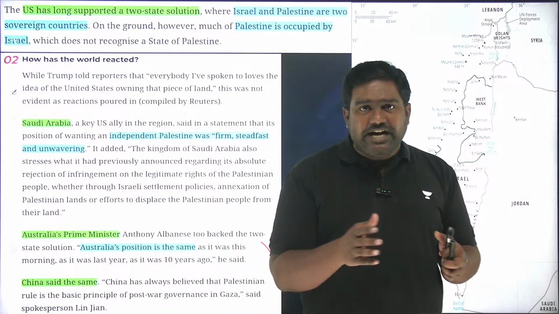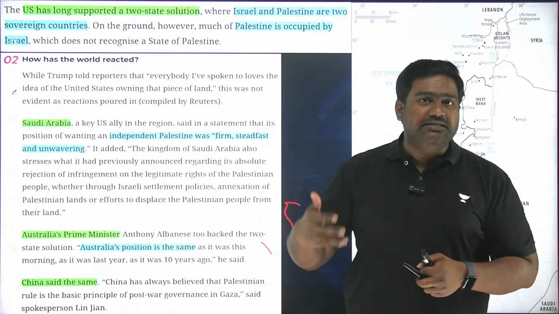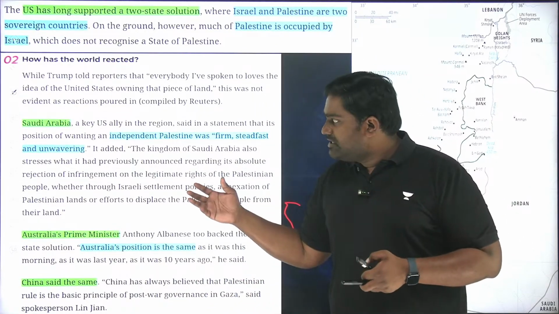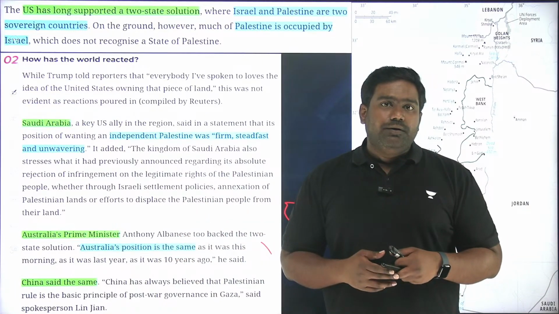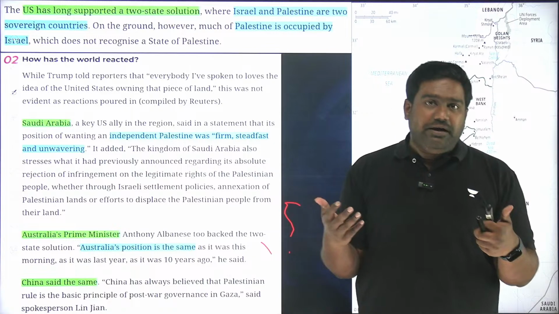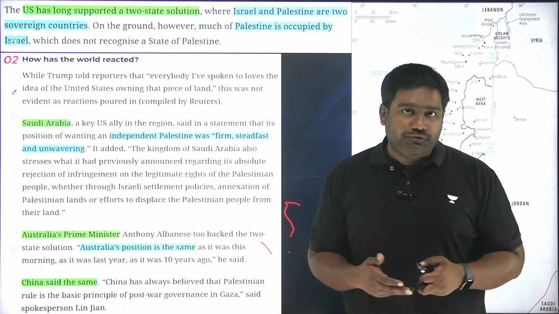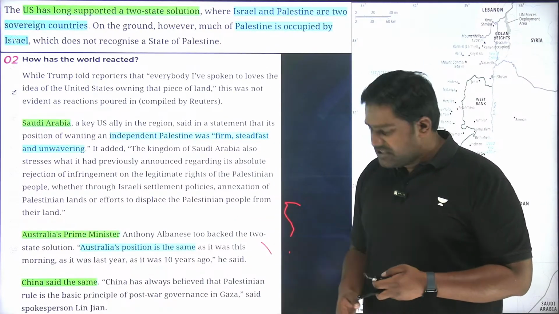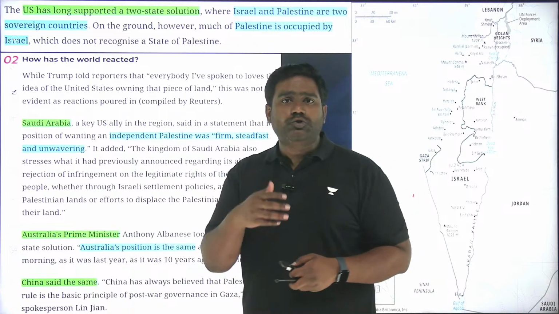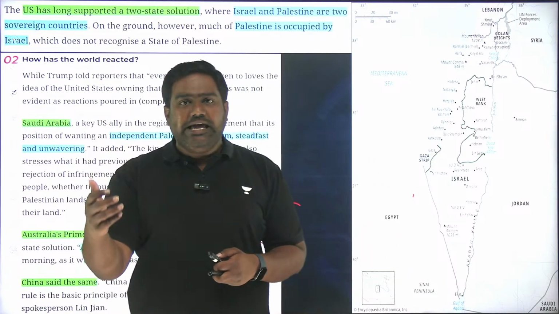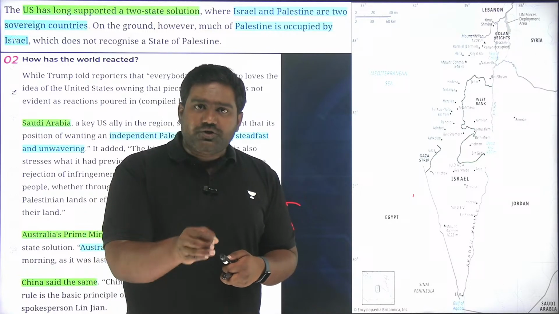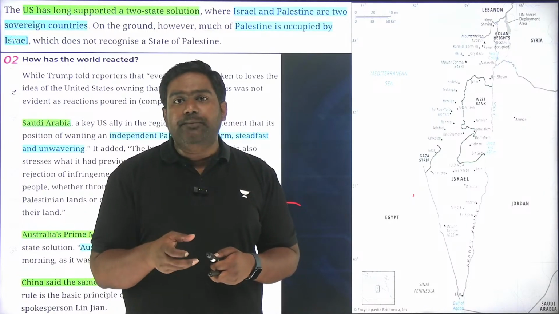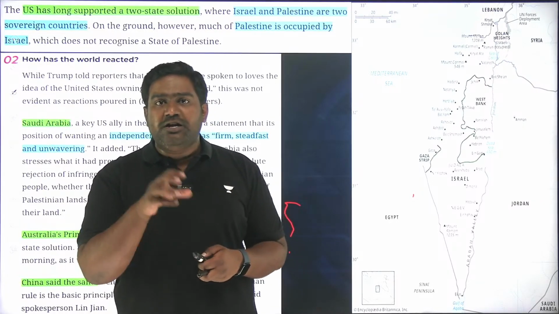The neighboring Arab states would attack Israel to protect Palestinians and their rights, and this led to the displacement of Palestinians who became refugees in the region. Palestinians till date refer to this event as the Nakba, the Great Catastrophe, as lakhs of Palestinians were driven out from here, forced to take refuge in neighboring countries like Egypt, Syria, Lebanon, and Jordan. Even today, lakhs of Palestinian refugees are sheltered in these neighboring countries, who are looked after by a UN organization known as UNRWA.